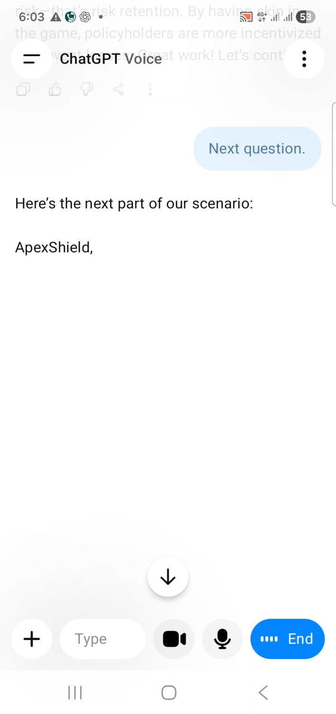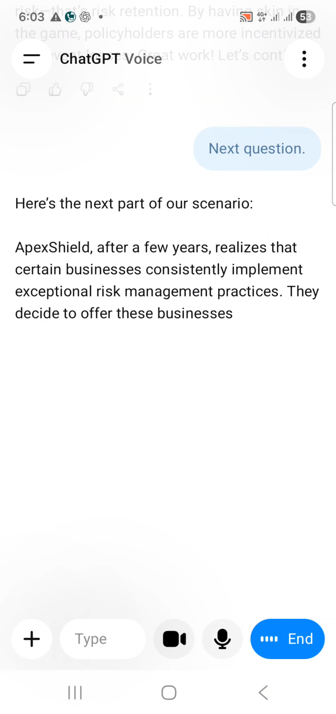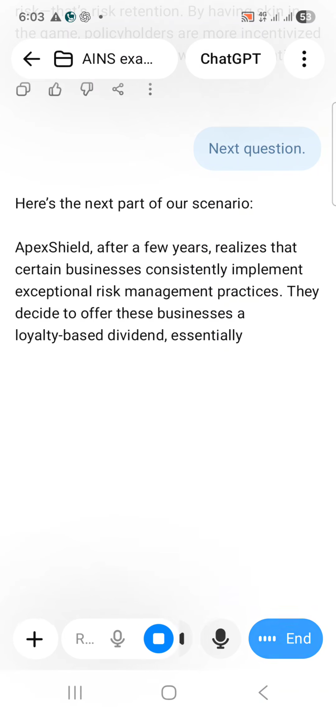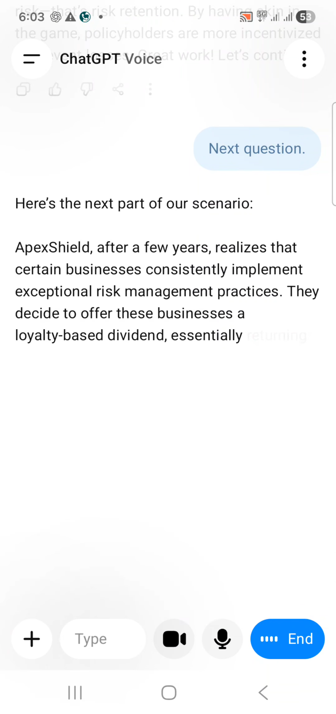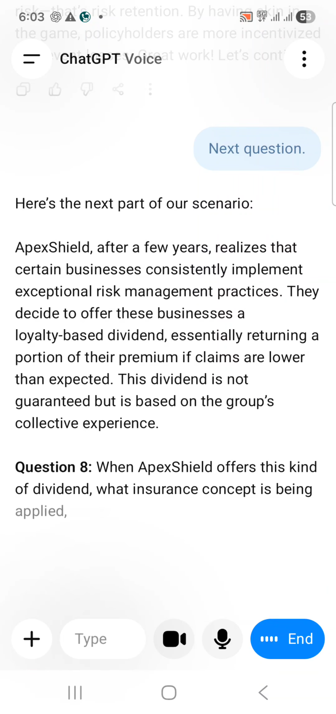Here's the next part of our scenario. Apex Shield, after a few years, realizes that certain businesses consistently implement exceptional risk management practices. They decide to offer these businesses a loyalty based dividend, essentially returning a portion of their premium than expected. This dividend is not guaranteed, but is based on the group's collective experience. Question 8. When Apex Shield offers this kind of dividend, what insurance concept is being applied?